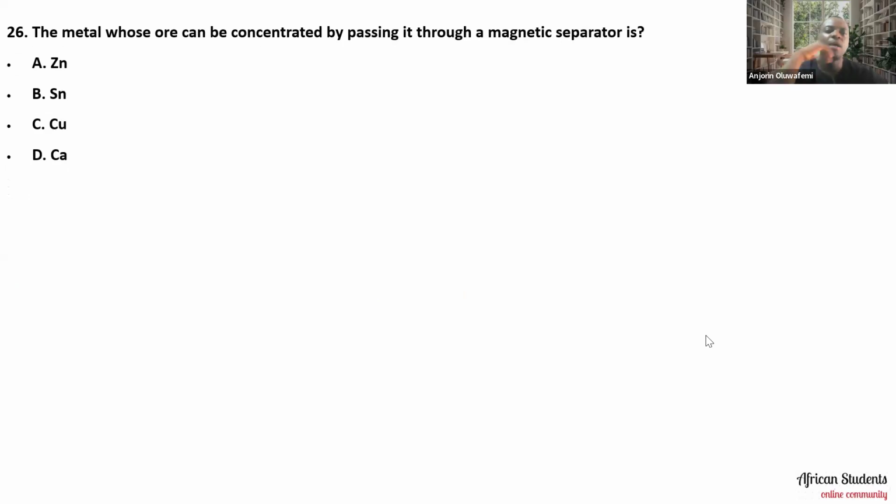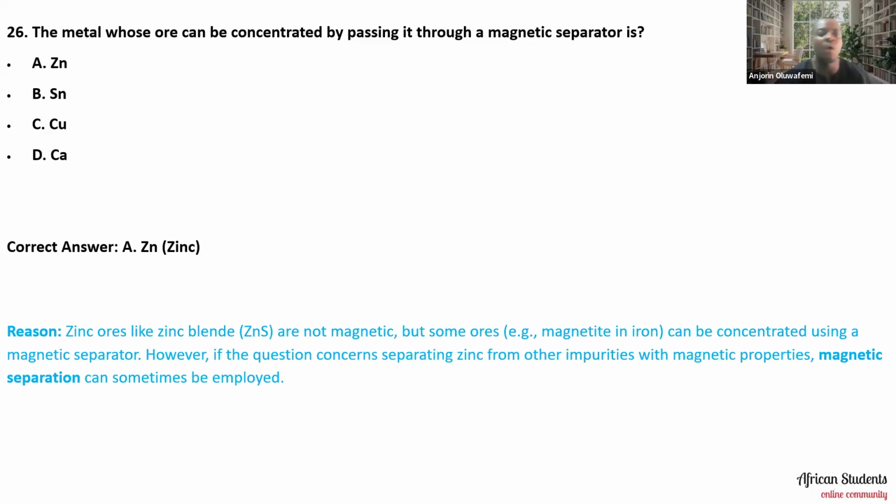Okay. All right. So this is the answer, and we have it here. Zinc is the answer, and the reason is because zinc ores like zinc blende, which is zinc sulfide, are not magnetic, but some ores, e.g., the magnetite in iron, can be concentrated using a magnetic separator. However, if the question concerns separating zinc from other impurities like magnetic properties, magnetic separation can sometimes be employed. So zinc is the right answer here, please.